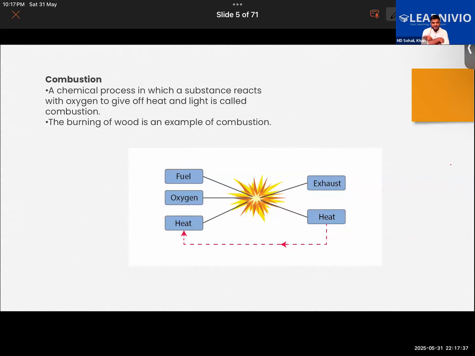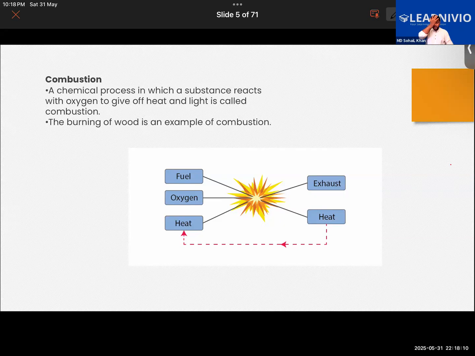So I'm saying that combustion is a chemical process in which a substance reacts with oxygen to give off heat and light, right? There are many examples of this. Also, the light which is given off during combustion can be in the form of a flame or just as a glow. Like if a candle is burning, you can see the light in the form of a flame.